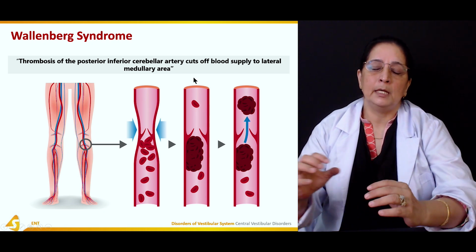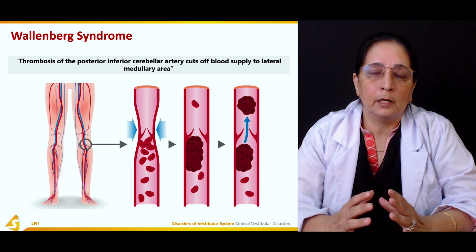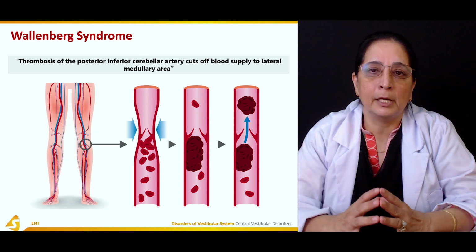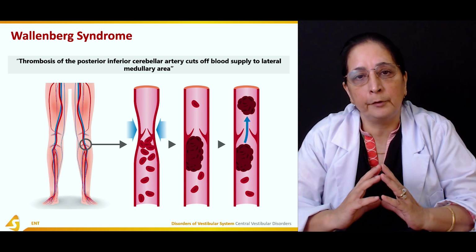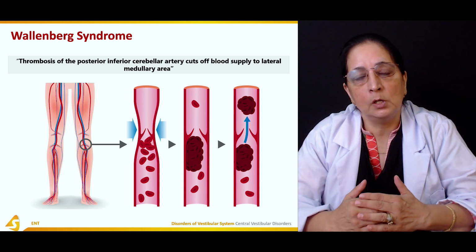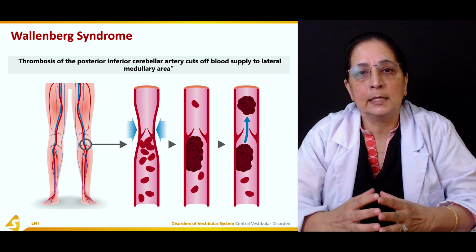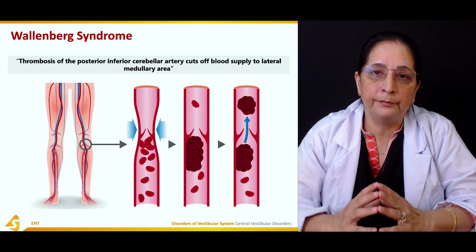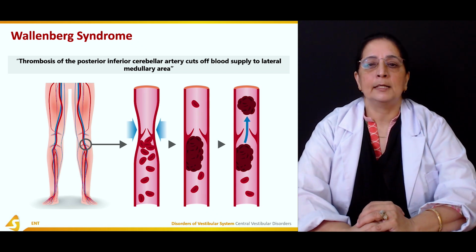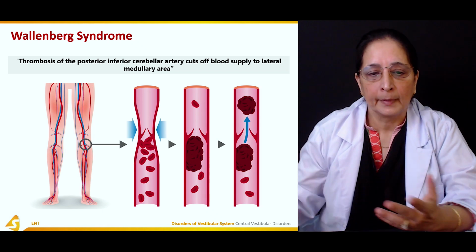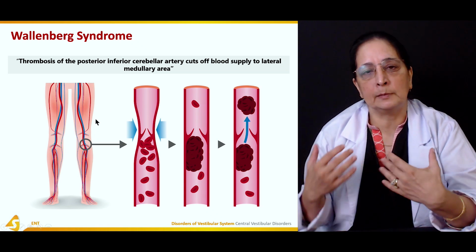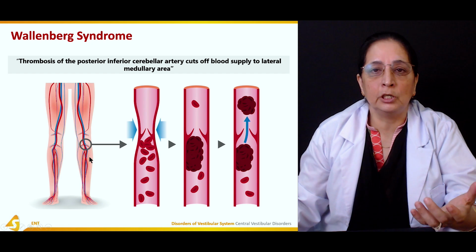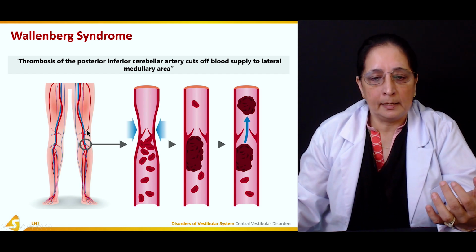So it cuts off the blood supply to the medullary area, the medulla oblongata, which is the brain stem. Pons and medulla together make up the brain stem. So if there is obstruction of the posterior inferior cerebellar artery, it affects the medulla oblongata. This diagram is just explaining thrombosis. Usually thrombosis is the formation of blood clots in the legs.